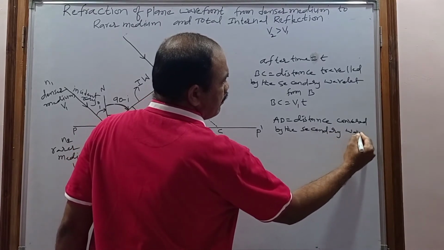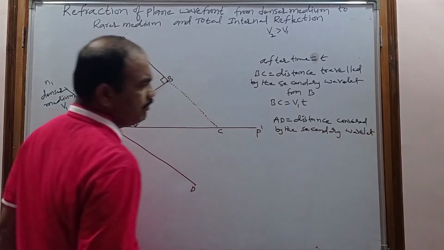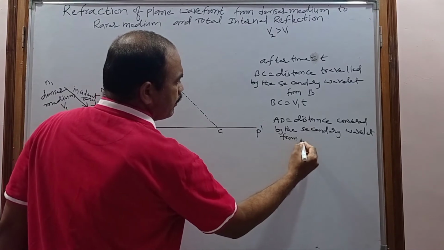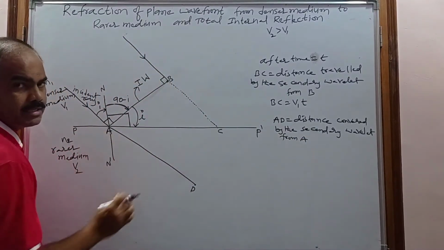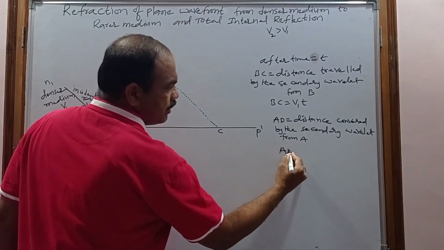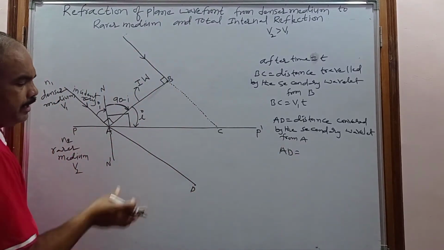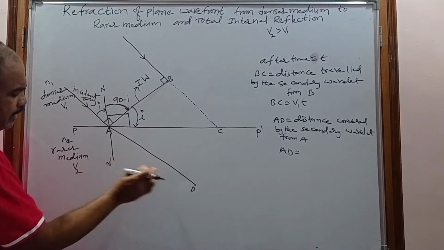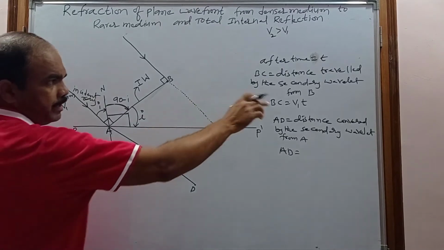Secondary wavelet. So from A, now this distance AD. What is the formula for distance AD? AD is nothing but distance, which is equal to the velocity with which it is moving, v1, into the time, in the same time t.